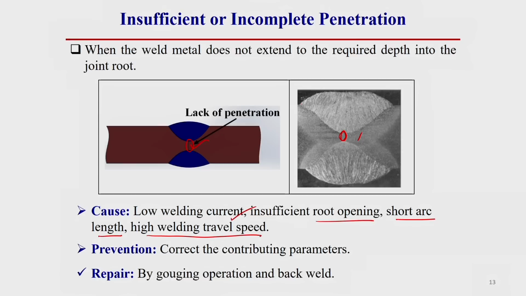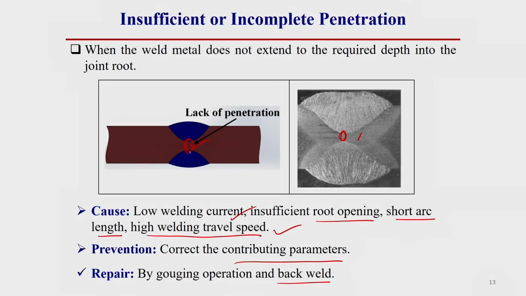How can we prevent it? Whatever the cause, if we are able to eliminate it, then we can prevent this type of welding defect. So, correct the contributing parameter: whatever parameter is causing this defect, if we can correct it, we can prevent it. How can we repair? For repairing this type of weld, generally we have to gouge this portion and do the back welding.